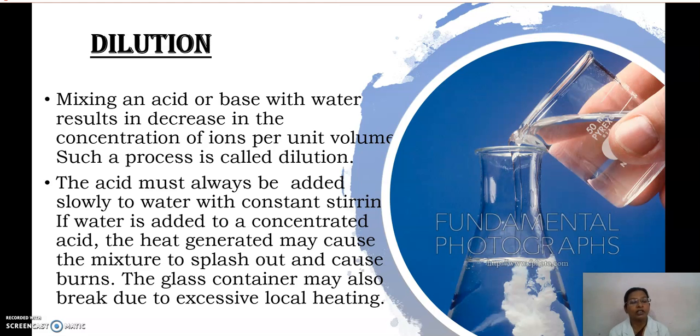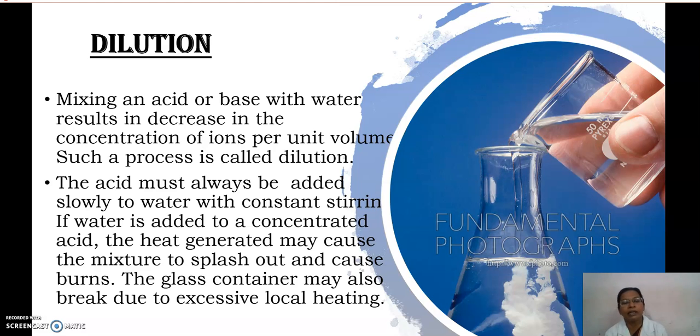The concentration of H plus ions, in all acids H plus ions are there, is decreasing per unit volume. In the concentrated acid, the number of ions will be more. But when you are adding water into the concentrated solution, the number of ions per unit volume is decreased.